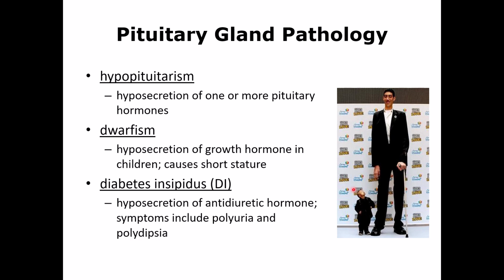And in this image, you can see the shortest man in the world, and this is the tallest man in the world. So this one has pituitary dwarfism, hypopituitarism, and this person has gigantism, which is the pituitary gland tumor, just the opposite of each other.